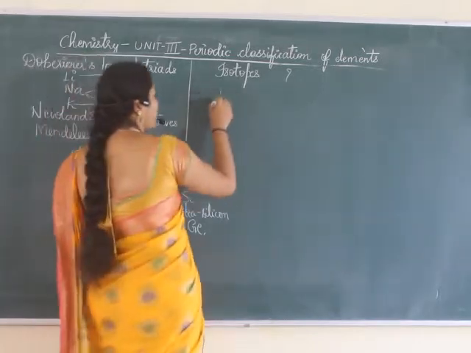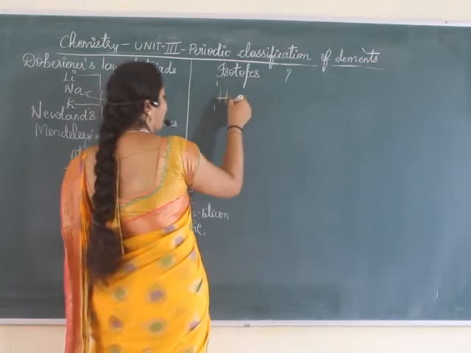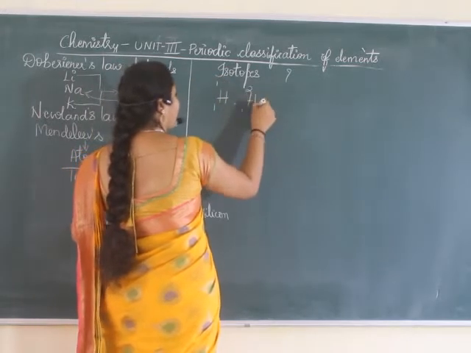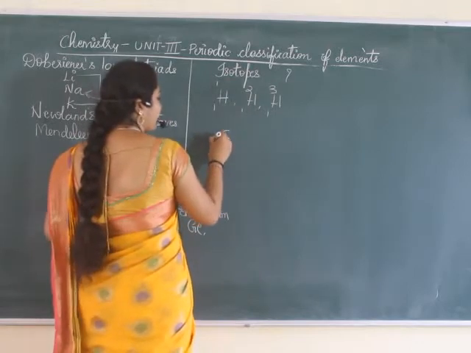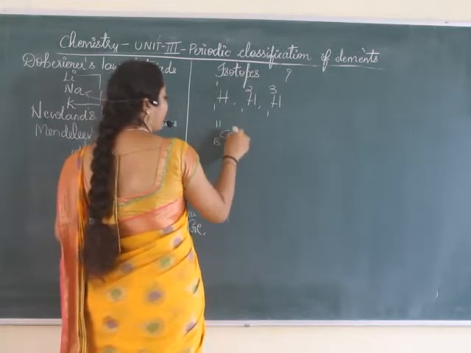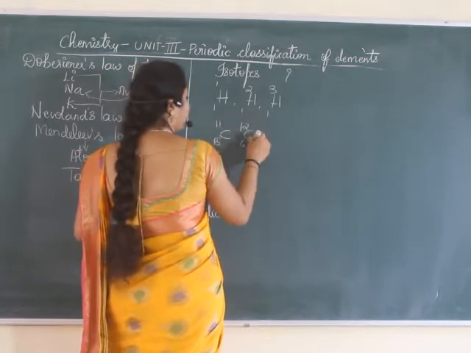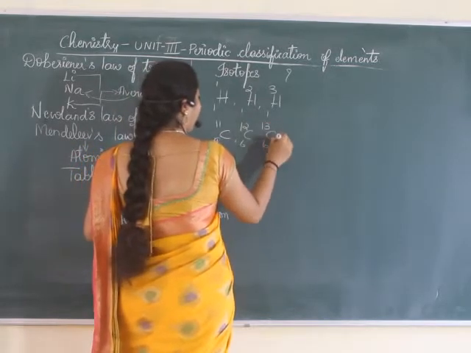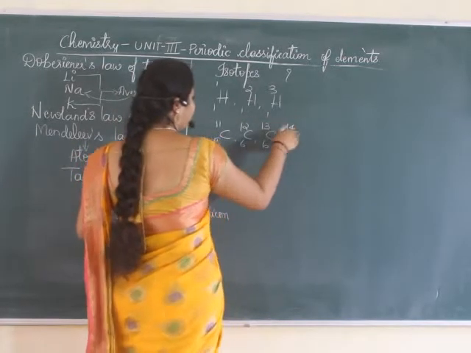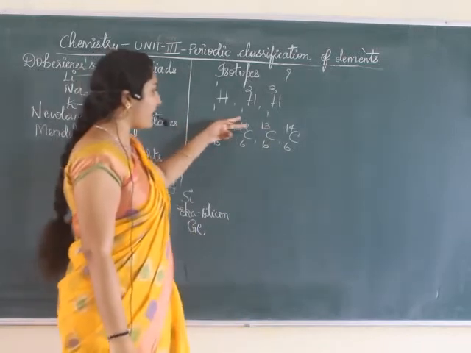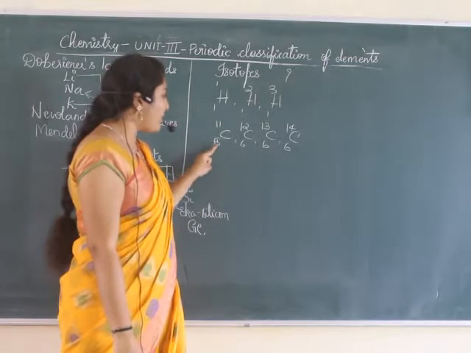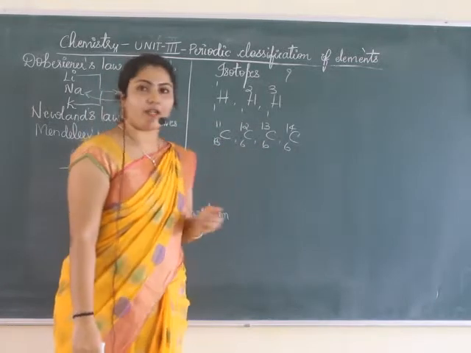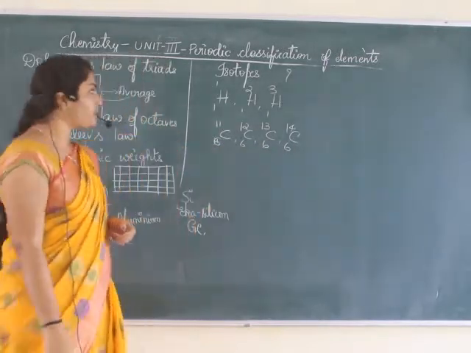Now in isotopes, hydrogen has 3 isotopes, 1H1, 1H2, 1H3. Say carbon has 6C11, 6C12, 6C13, 6C14. These are atomic masses, these are atomic numbers. Isotopes are those which have same atomic number but different atomic mass number, yes?